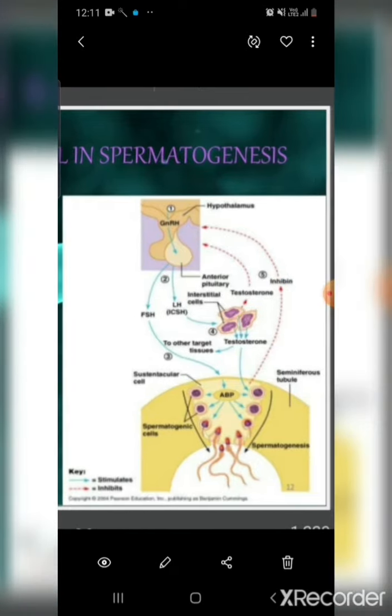First let's see this diagram. In the upper portion you can see GnRH, released from the hypothalamus, and it helps to secrete two hormones, that is FSH and LH, follicle stimulating hormone and luteinizing hormone. LH stimulates Leydig cells to secrete the male sex hormone, that is testosterone, and testosterone after that will help in the development of secondary sexual characteristics and development of other accessory sex glands and organs.